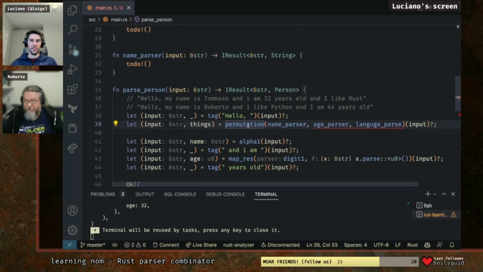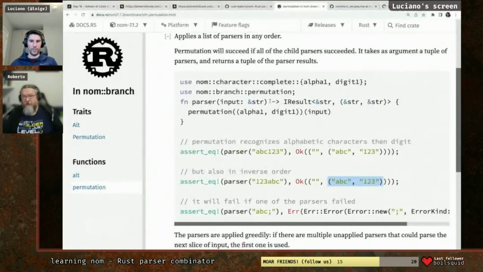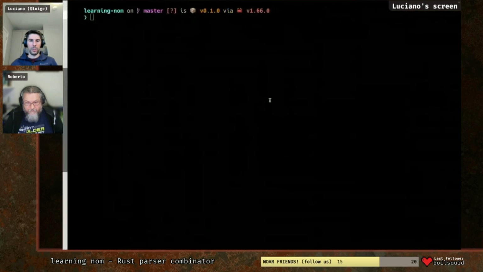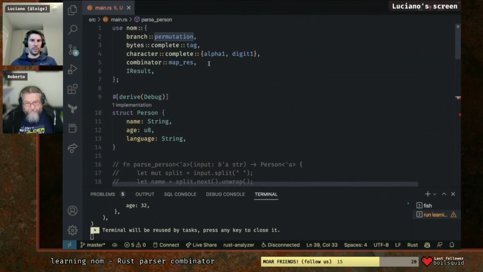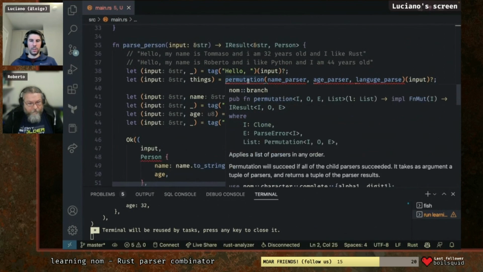Why doesn't it import? I think they must all match. This is what I understood from the documentation example, that they should all match. Permutation, nom branch permutation. Oh, it's there. So why is it complaining?